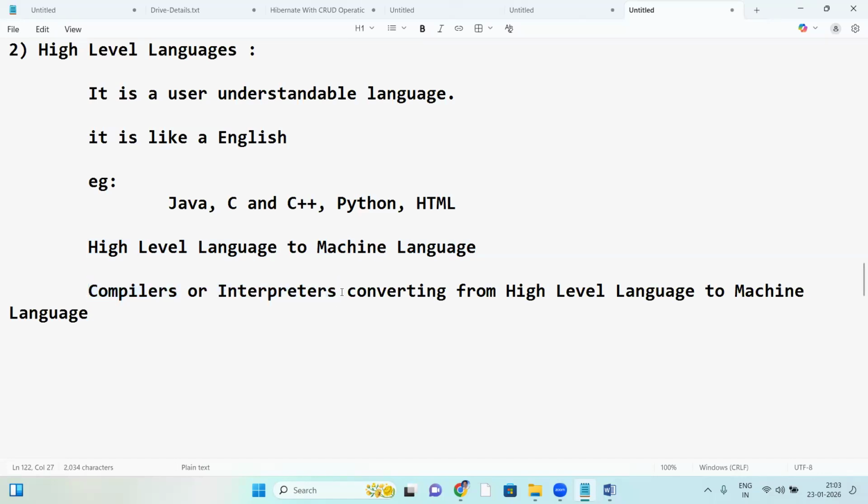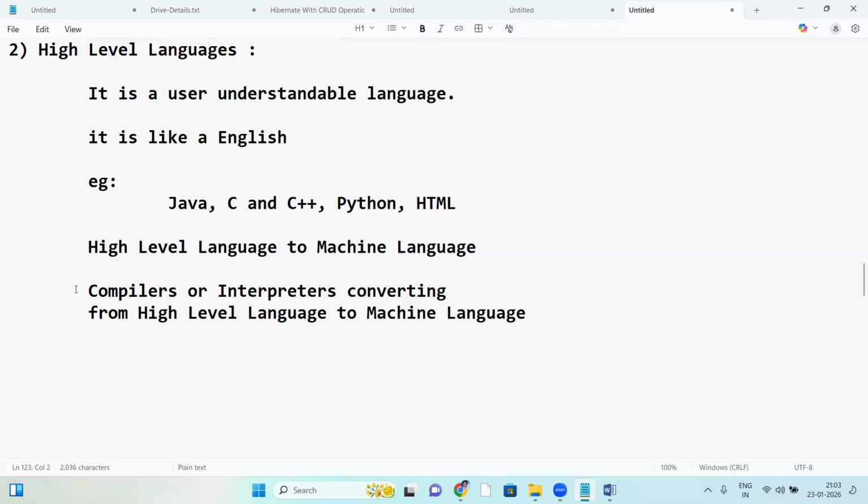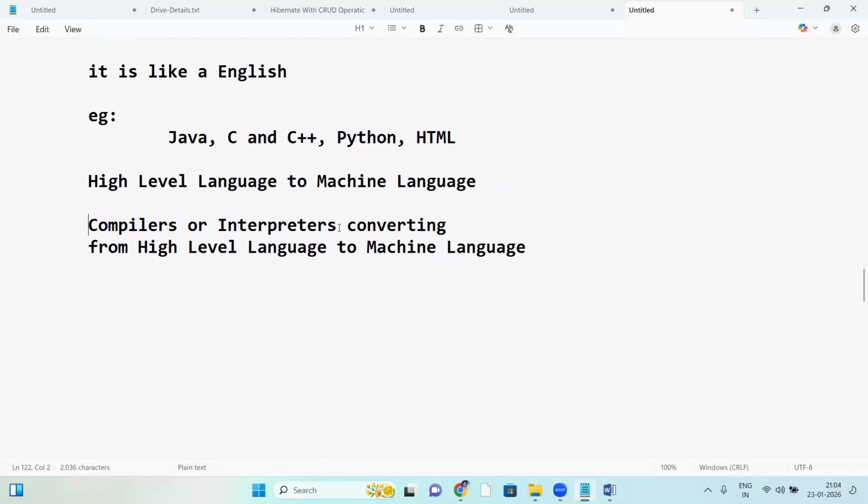Some languages are compiler based, for example C and C++. Python is interpreter based. Compilers and interpreters both convert from high level language to machine language. Both are doing the same job, but the way they work is different. So what's the difference between interpreter and compiler?